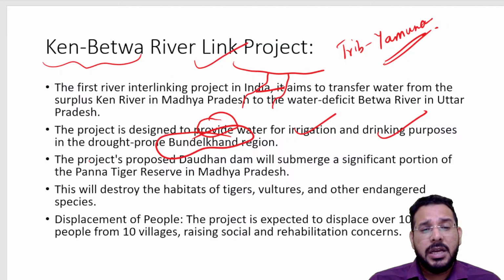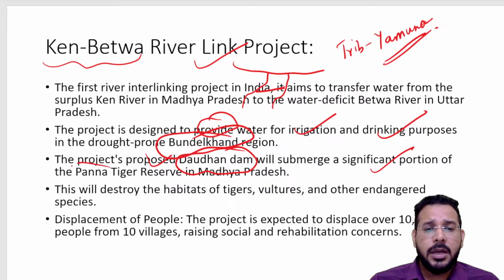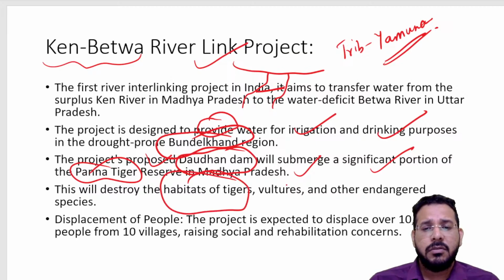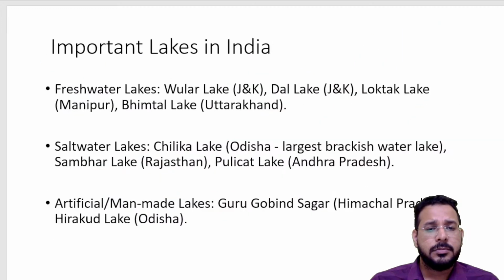But the issue with this project is the proposed Dhaudhan Dam. We want to build the Dhaudhan Dam, which will submerge Panna Tiger Reserve in Madhya Pradesh, a very important tiger reserve where we have habitat of tigers, vultures, and other endangered species. It will also displace over 10,000 people from different villages.